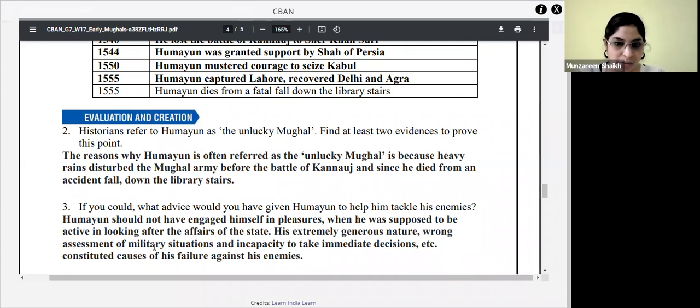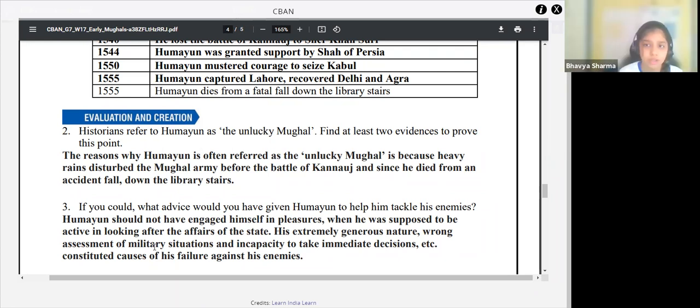Arnav, you were saying something? I just thought that he was caught off guard by Sher Khan. What happened at the Battle of Kannauj? Why did he escape? As he was defeated, he was caught off guard due to Sher Khan's sudden attack. That was at the Battle of Chausa, no? When did Humayun escape?